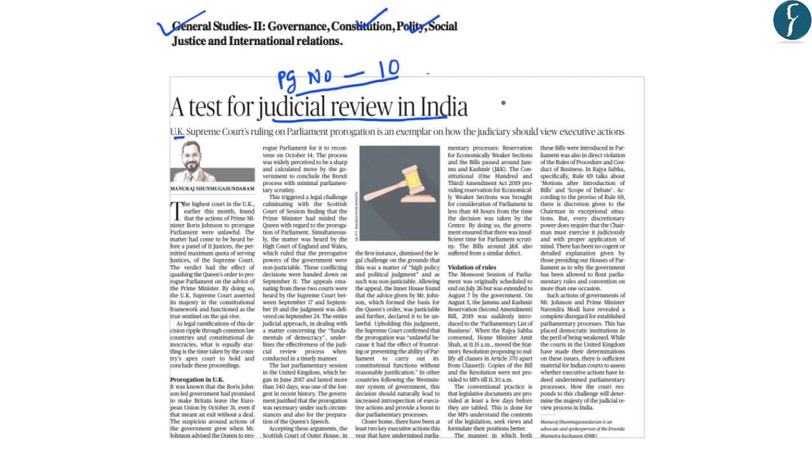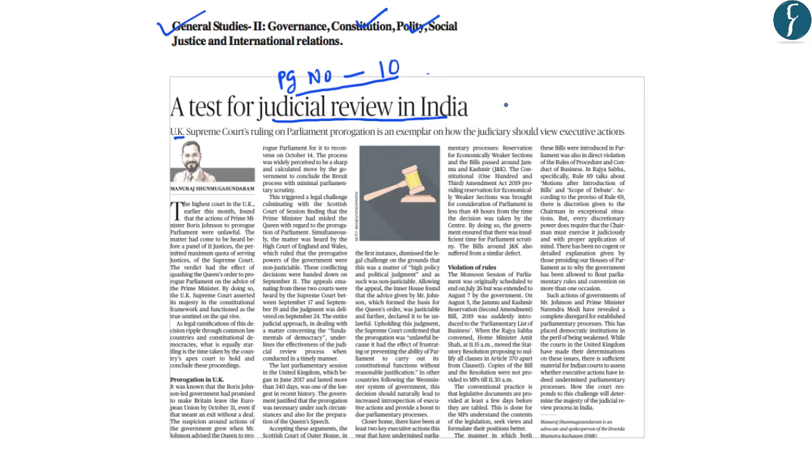And this matter was brought in front of the Supreme Court of UK. In this background, the Supreme Court declared this prorogation of parliament by the British Prime Minister as unlawful on the grounds of parliamentary sovereignty and democratic accountability. This is because the Prime Minister was trying to take a decision even without a debate in the Parliament. This step was termed as unconstitutional or unlawful because it stood opposed to the democratic accountability in a parliamentary system, mainly because the Parliament is the most important arena of debate and it holds the executive accountable.